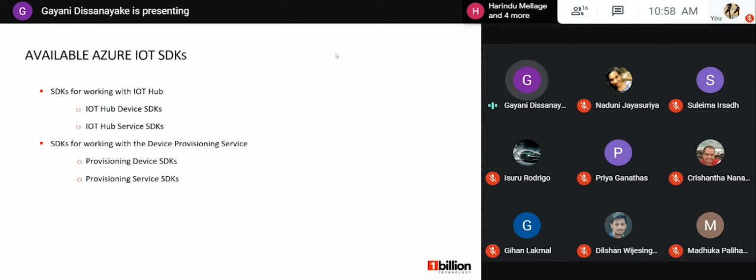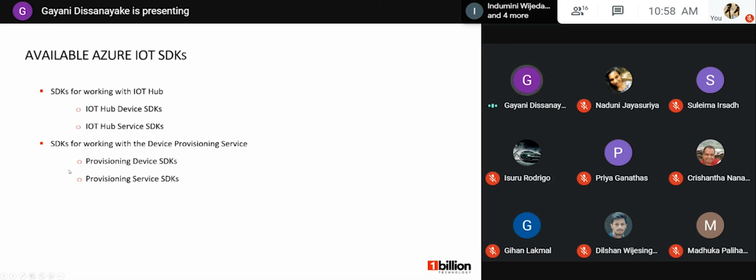Then we have IoT Hub Service SDKs. It helps us to build backend applications to manage IoT Hub, send messages, and send desired property updates to devices. Then we have some SDKs for working with device provisioning services.